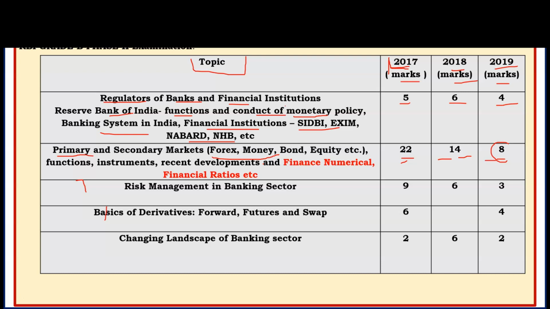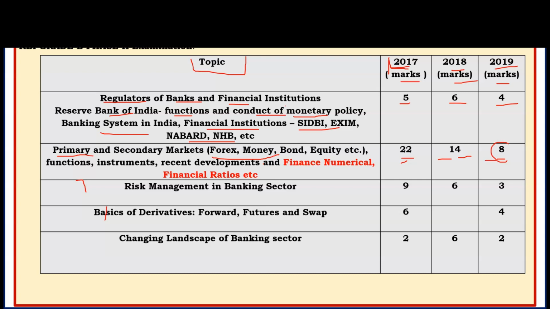Bonds, types of bonds. In bonds also, questions were asked previously, like zero coupon bond; serial bond was asked in 2019. And if we talk about the numerical part related to bonds, then time value of money is a very important topic. You must be aware of the basic concept, and a video on time value of money is available on our YouTube channel. You can easily learn the basic concept, taught in layman terms. It is a simple question.